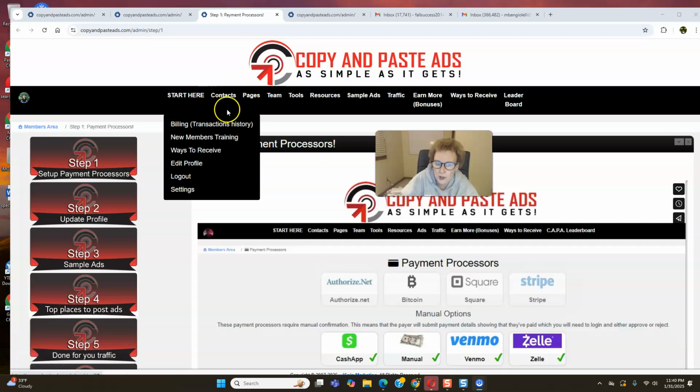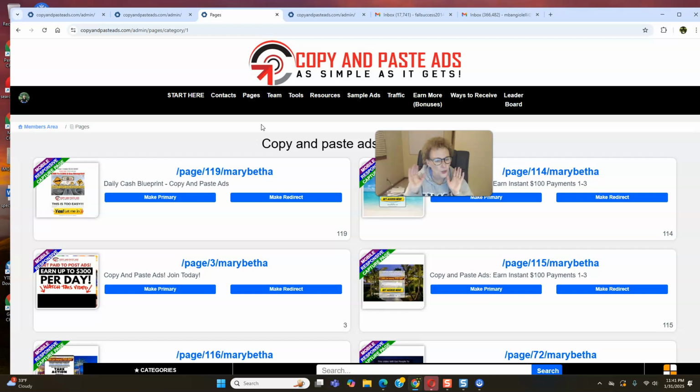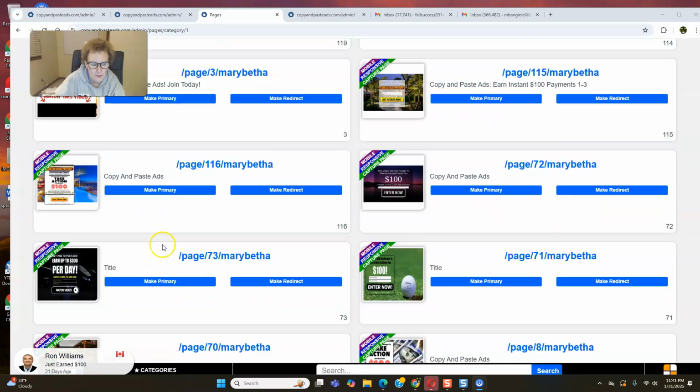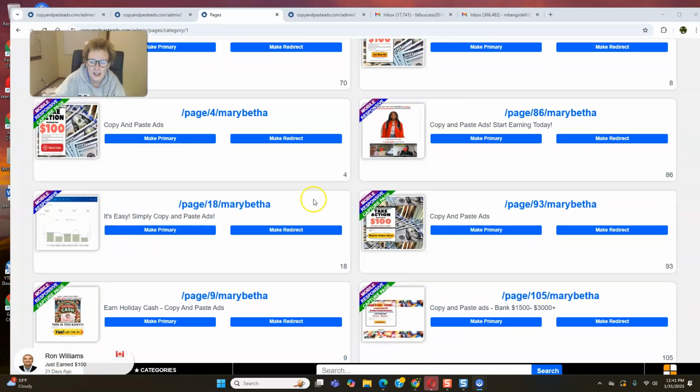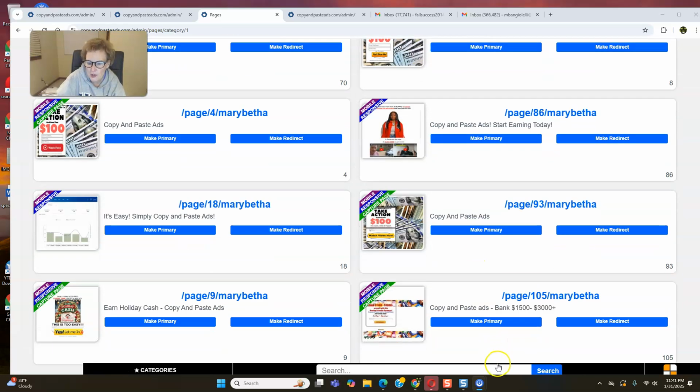This is where you'll track all your contacts. This is where you go to grab your done for you capture page and sales page. Very easy. So no, you don't have to create any pages. Very easy, folks. This is so quick, so simple, so easy. You have a multitude of different pages to pick from. You can scroll down the left side and then scroll down the right side. Pick whichever page you want.